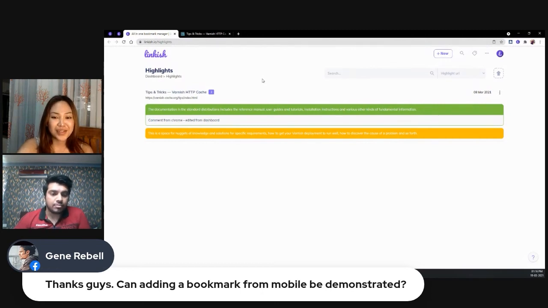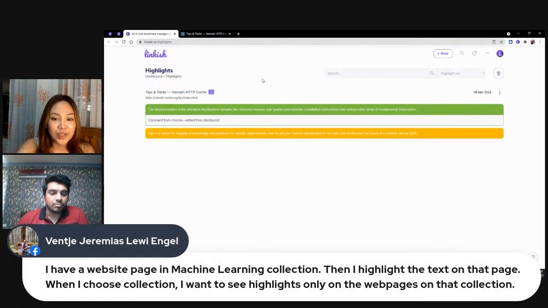All right, great. So I think that's something Jean can also expect, and for the people that want this feature as well. I think Venture clarified as well from what they mentioned earlier: I have a website page in the machine learning collection. Then I highlight the text on that page. So when I choose a collection, I want to see highlights only on the web pages in that collection.